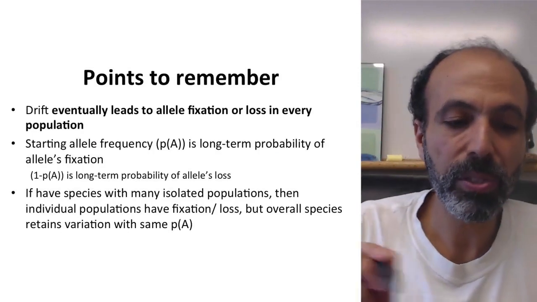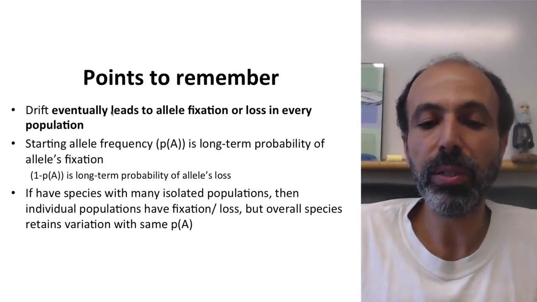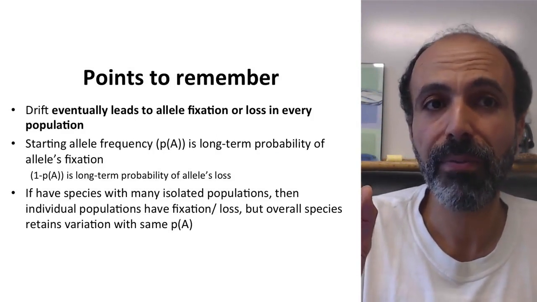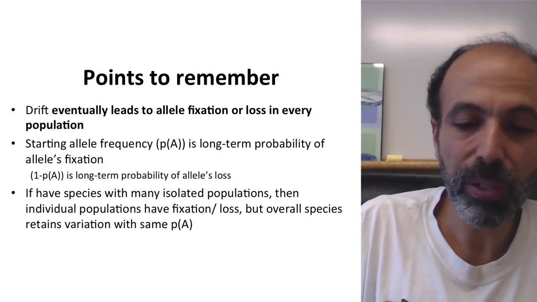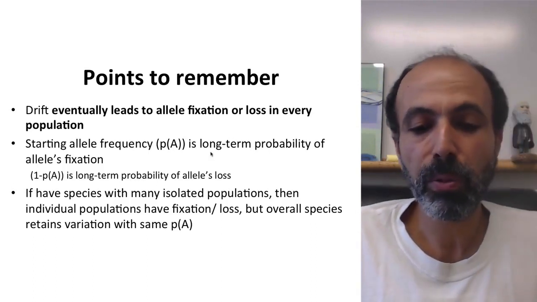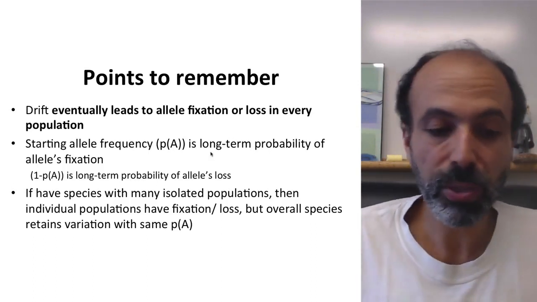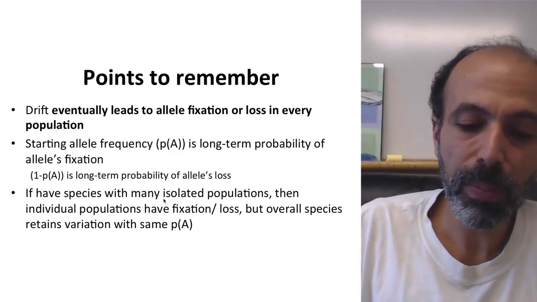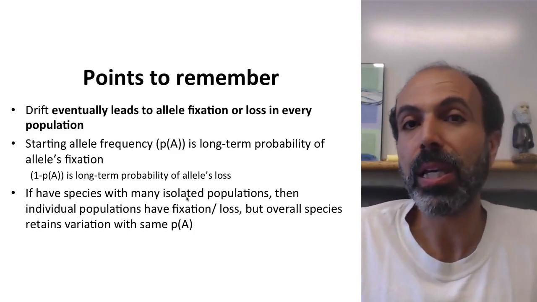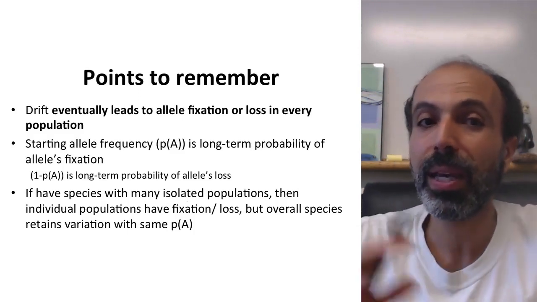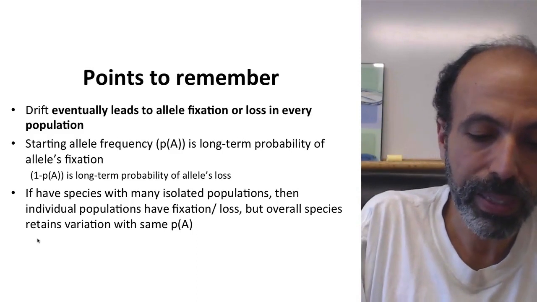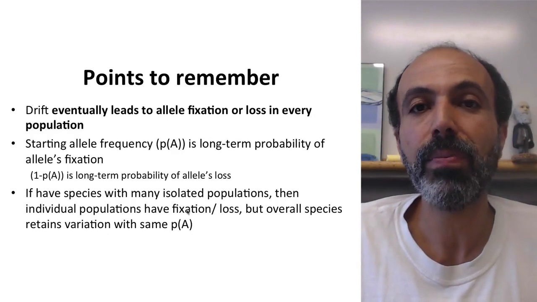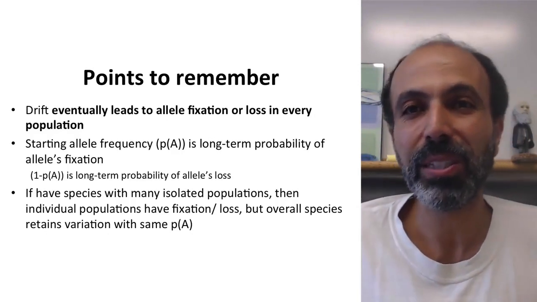So some points to remember is that drift eventually leads to allele fixation or loss in every individual population. Very important facet to it. Now again, the starting allele frequency, or P of big A, is the long-term probability of that allele's fixation. Conversely, 1 minus that should be the long-term probability that allele is lost. But if you have a species with many isolated populations, even though you're going to have some populations fixed for big A, some fixed for little a, the overall species still retains variation with the same P of big A, with that same starting allele frequency. That's a very interesting facet.